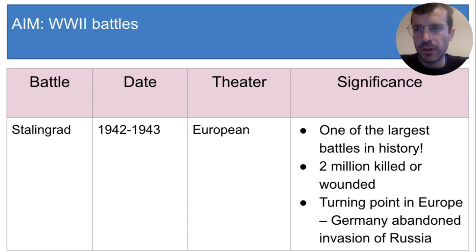Stalingrad was one of the largest battles ever fought, with millions of soldiers, and 2 million of them died. This was a major turning point in World War II in Europe because Germany lost the battle and was forced to abandon their attempt to invade Russia. And from this point on, the Germans were on the defensive.